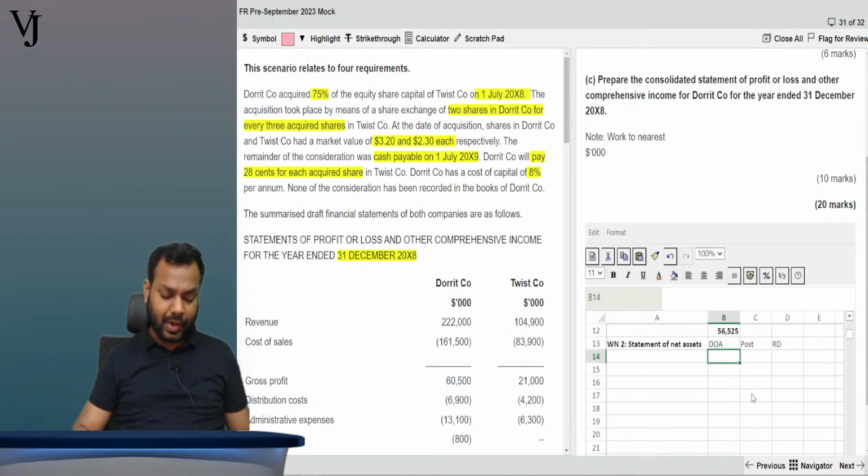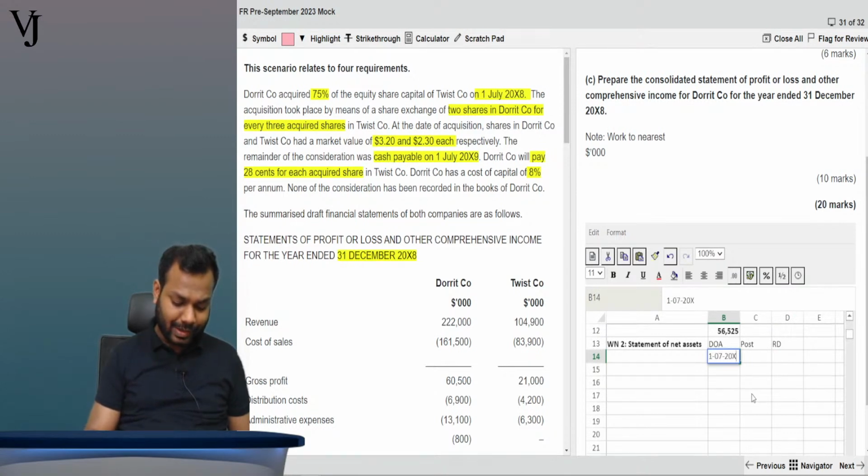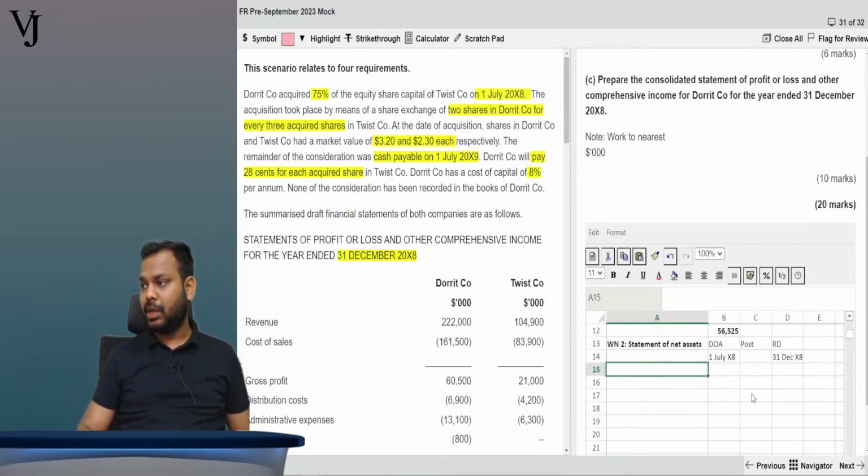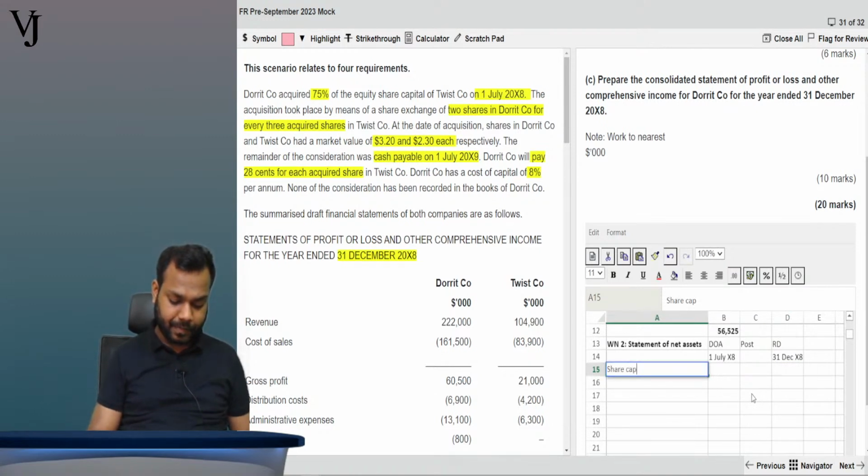Now tell me, what is the date of acquisition? That is 1/07/20x8, 1 July 20x8, or you can write 1 July x8. Now what is the reporting date? That is 31 December x8. This is the reporting date. Now further, let's proceed. Now tell me what we will write. Share capital, then retained earnings.